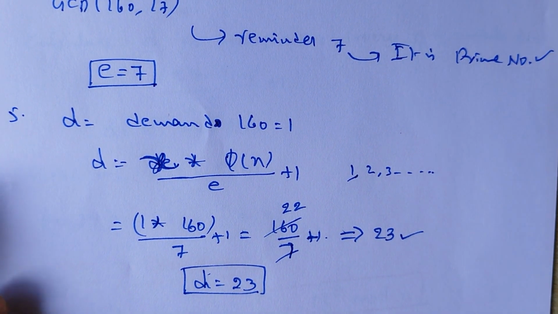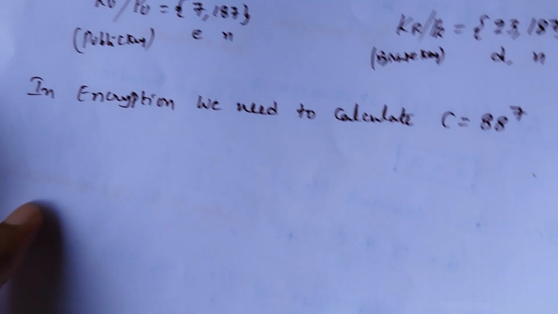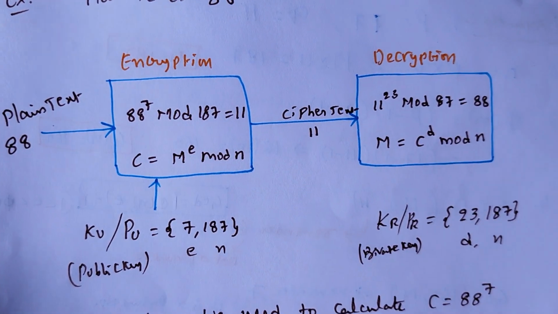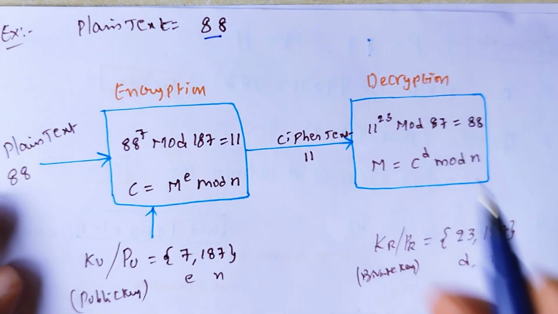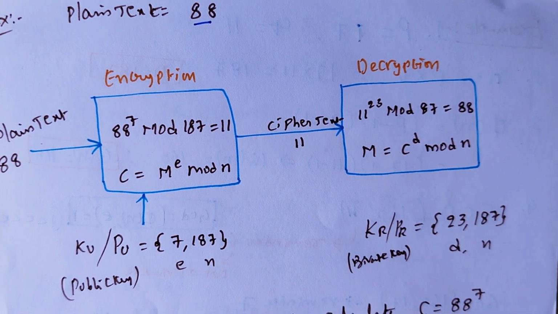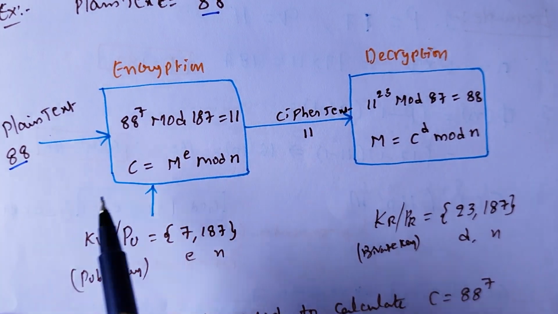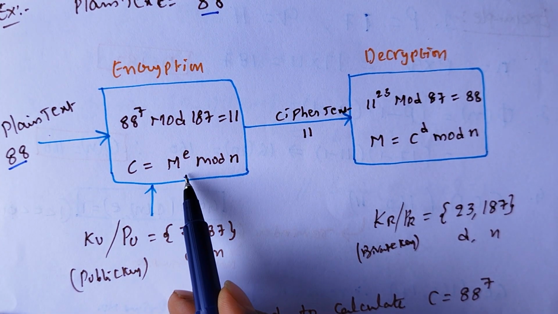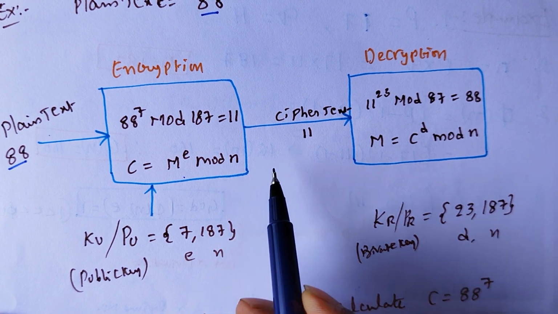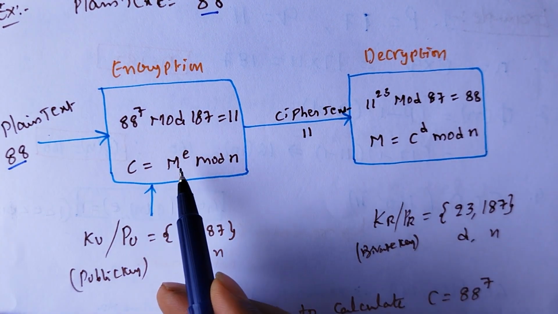Here I am taking one more example to show you. This is the RSA example. Here I am taking the plain text as 88, and it goes into the encryption algorithm. What is the encryption formula here? C equals m power e mod n. I am implementing the values here.